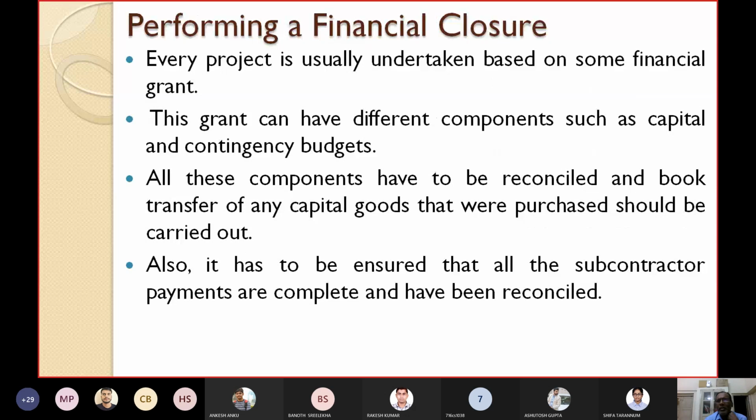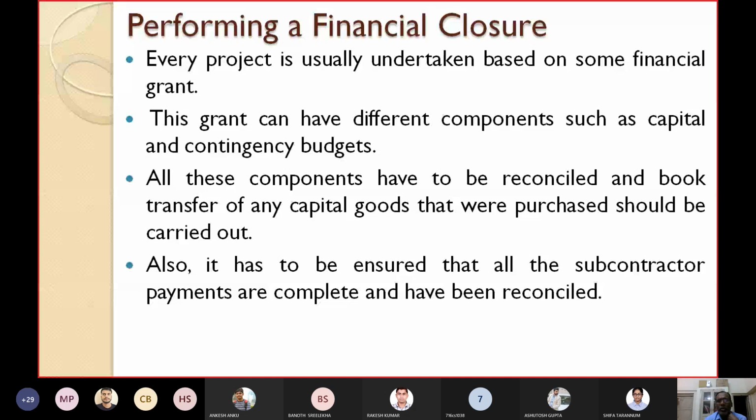Every project is usually undertaken based on some financial grant. This grant can have different components such as capital head, contingency head, and contingency budgets. All these components have to be reconciled, and book transfer of any capital goods that are purchased should be carried out. You have to properly close the financial records.